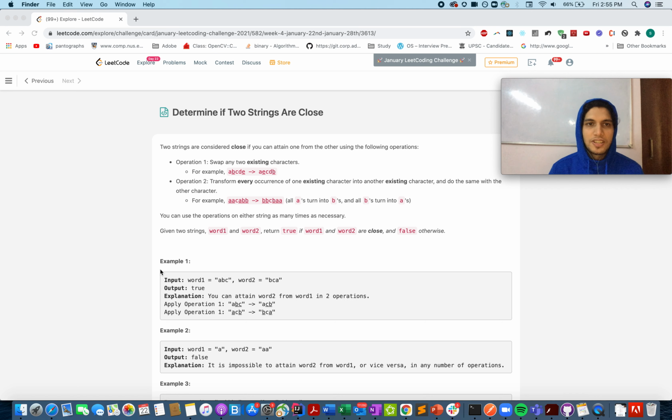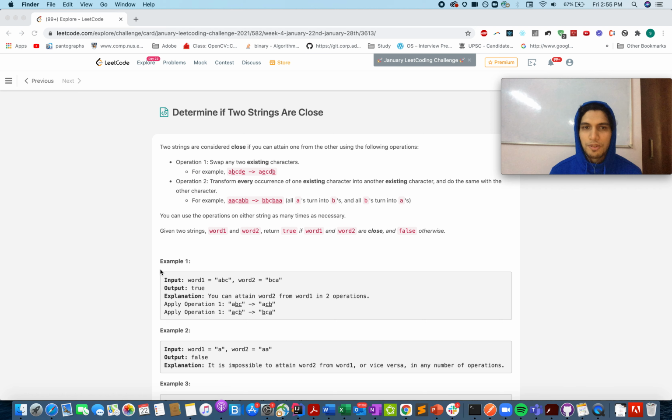Everyone, welcome to day 22 of January LeetCode Challenge, and today's question is determine if two strings are close or not. In this question, you are given two strings and you need to tell whether it is possible to transform string 1 into string 2 by application of a few rules as many times as you can. So there's no restriction on the number of times you can apply those rules. You just need to identify whether that transformation is possible or not.